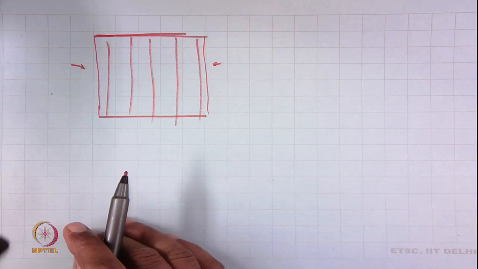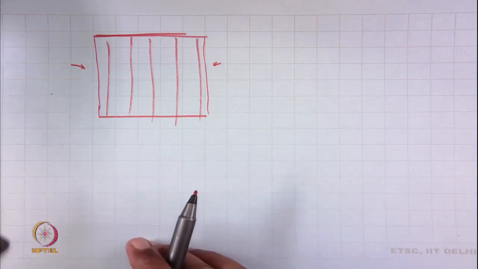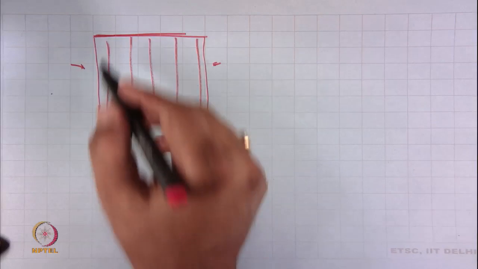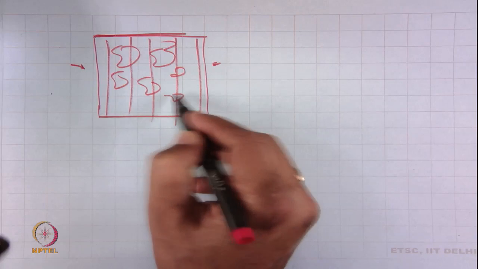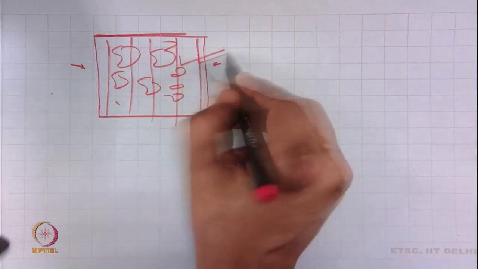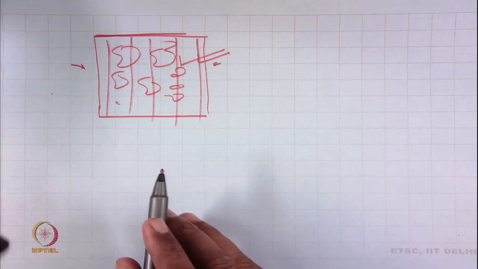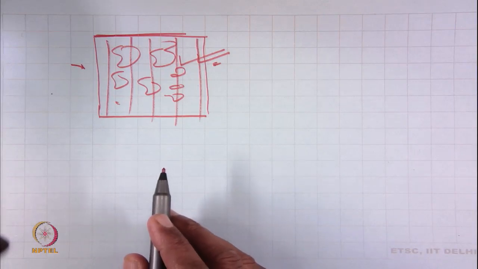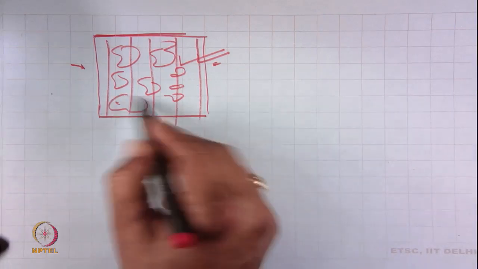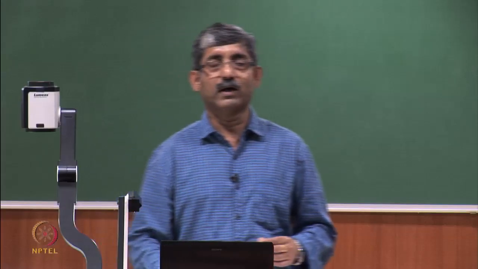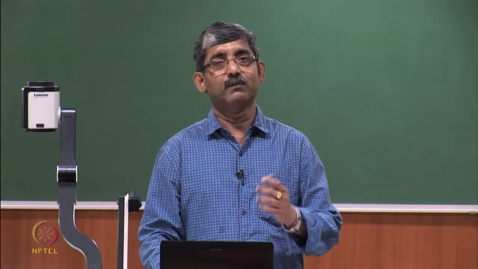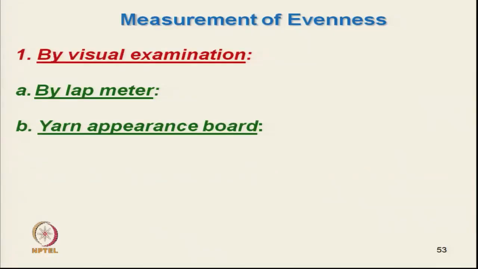Although laps are nowadays not being used in the industry, in case of any unevenness or patchiness, it can show, because if we can control at that point, that will give a direct indication whether this is going to create a problem or not. So, the lap meter is one technique for measurement of evenness of lap by visual technique.